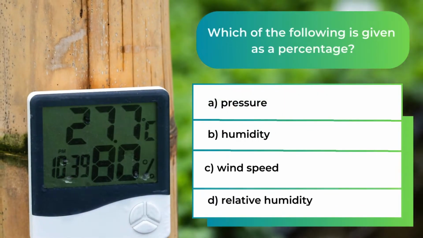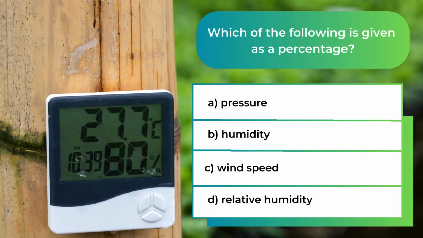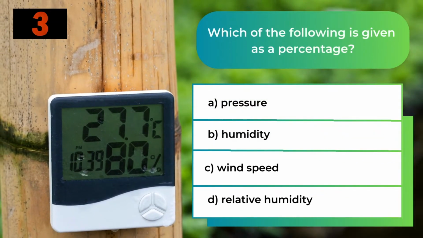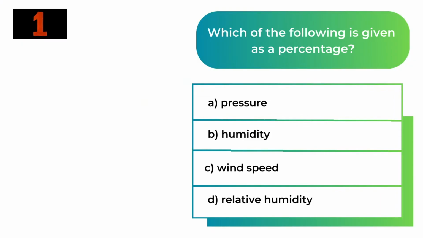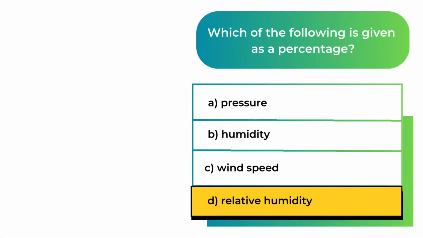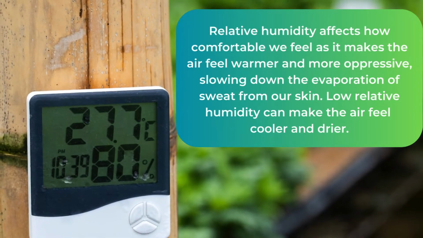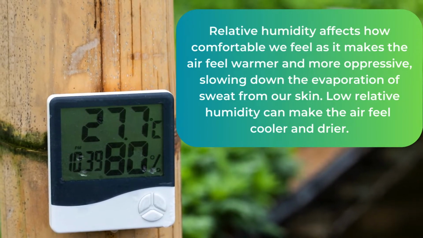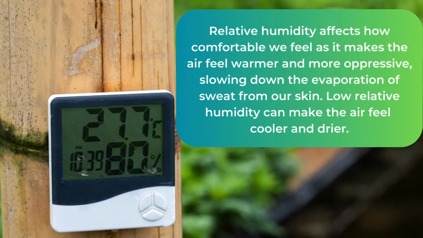Which of the following is given as a percentage? The answer is D. Relative humidity. Relative humidity affects how comfortable we feel as it makes the air feel warmer and more oppressive, slowing down the evaporation of sweat from our skin. Low relative humidity can make the air feel cooler and drier.